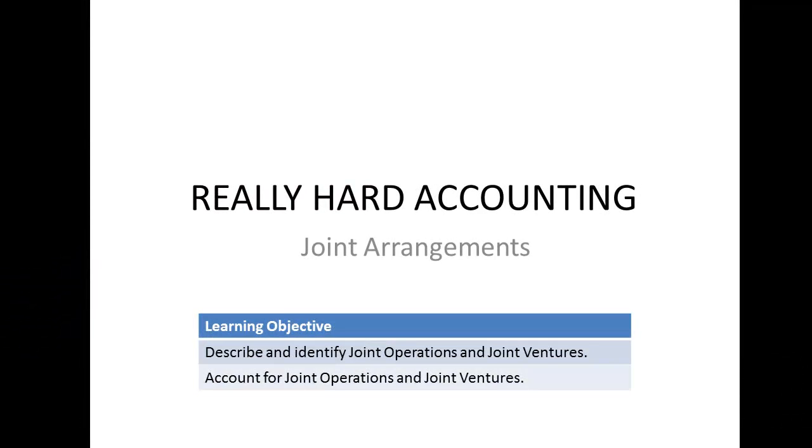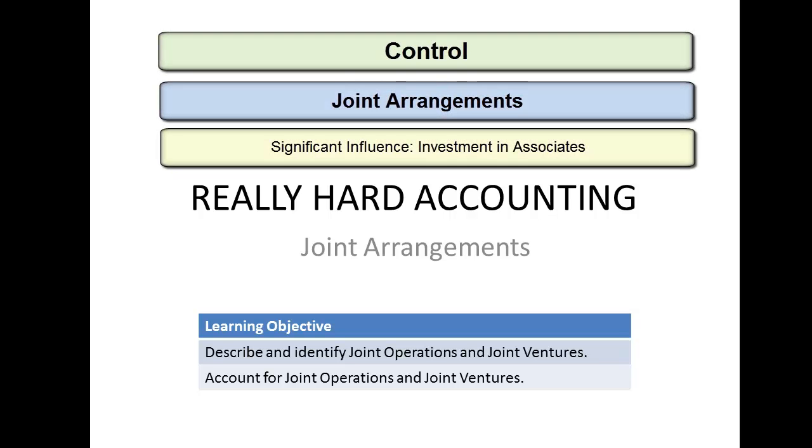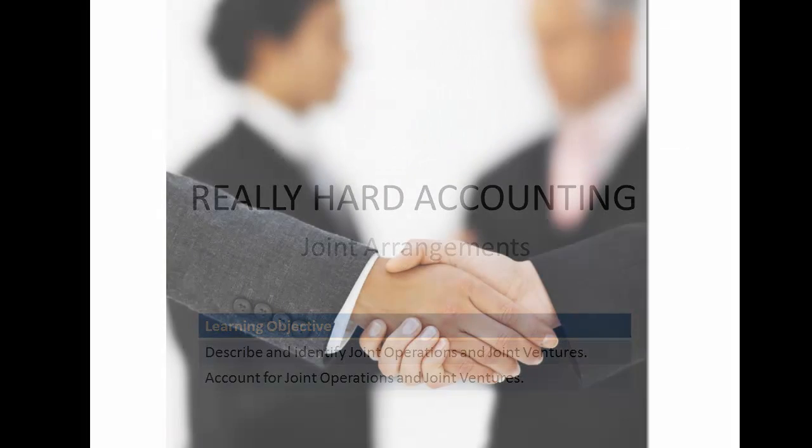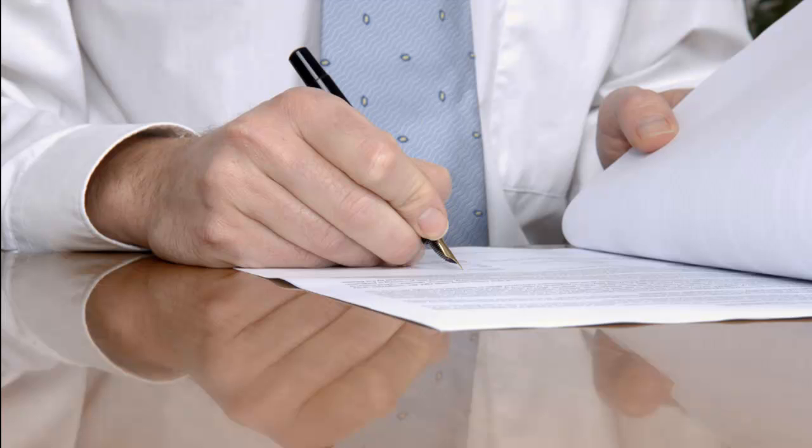Today's topic is accounting for joint arrangements. These sorts of arrangements represent a middle tier between significant influence and control. Joint arrangements arise when more than one party shares control of the business interest. Joint control is typically established by way of a contractual agreement between all of the parties to the joint arrangement. The contract might be a shareholders agreement that precludes one party from exercising control regardless of their ownership entitlement.